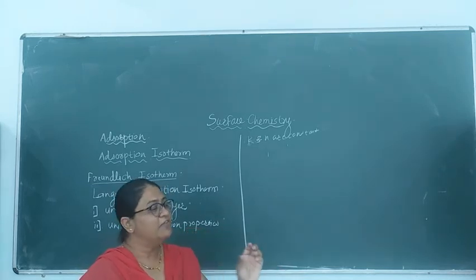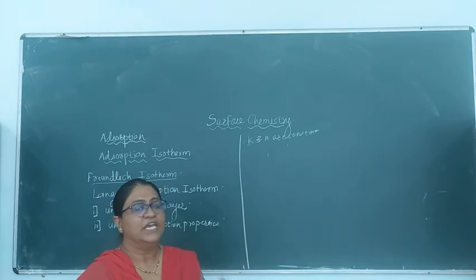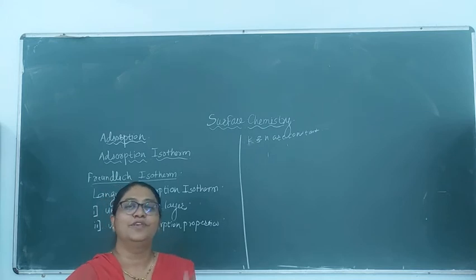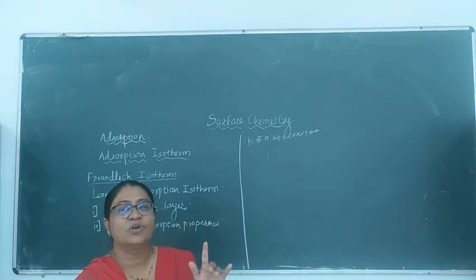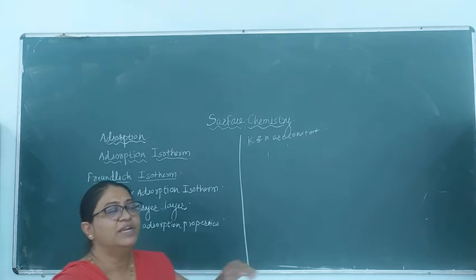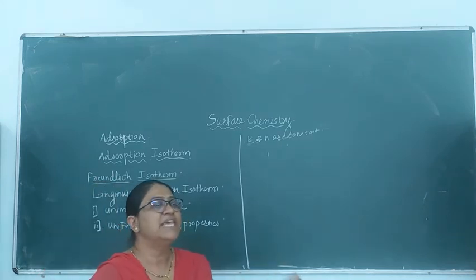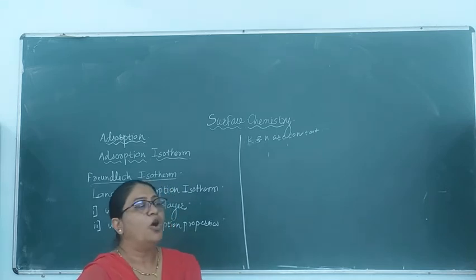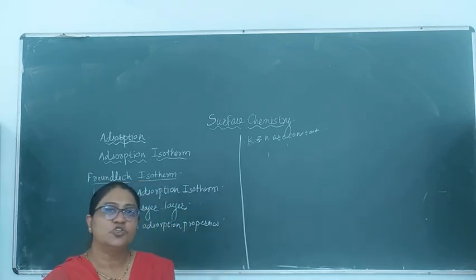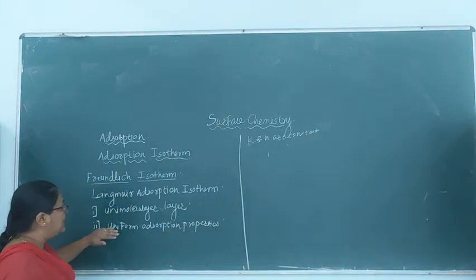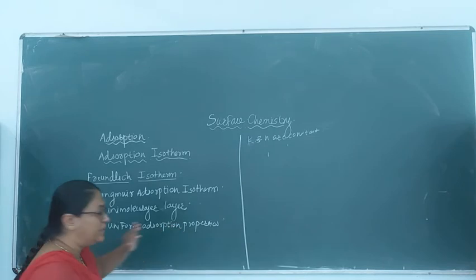That means every space has the same affinity, and therefore every space can adsorb a single molecule only. This is what uniform adsorption properties means: all the elementary spaces have the same affinity for the gaseous molecule, and hence all the spaces can adsorb a single molecule. So the solid surface has uniform adsorption properties.